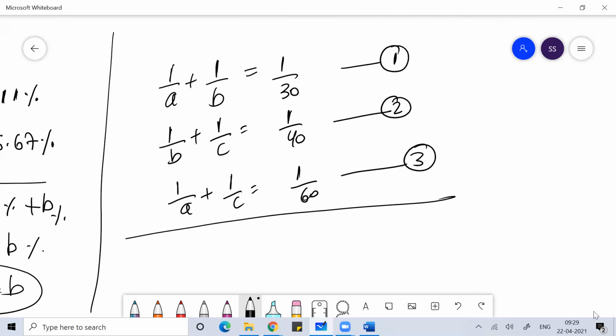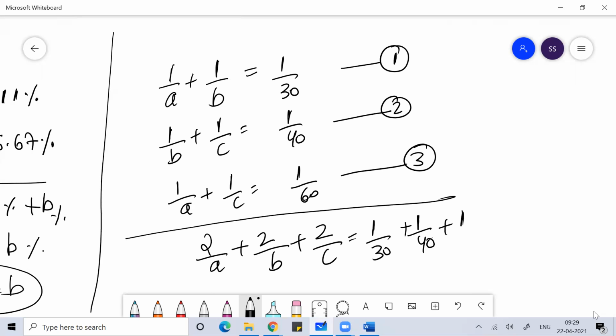Okay, so what I can do, I can simply add. When all of them work together, to find that, simply add equations 1, 2, and 3. So you can say 2 by A plus 2 by B plus 2 by C is 1 by 30 plus 1 by 40 plus 1 by 60.